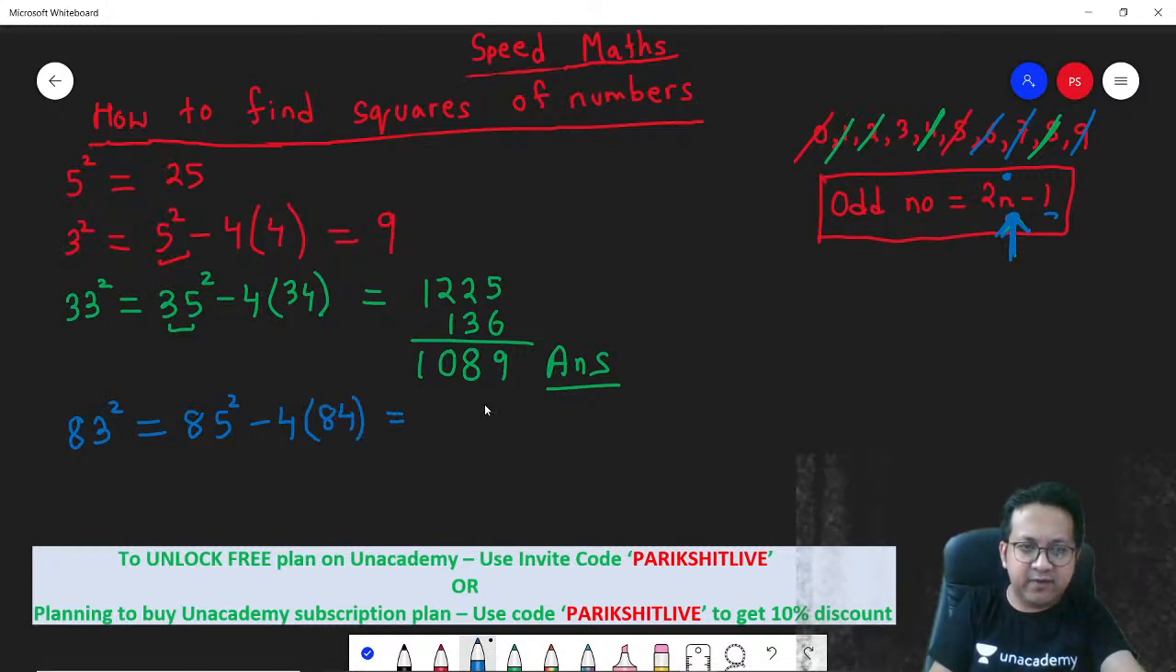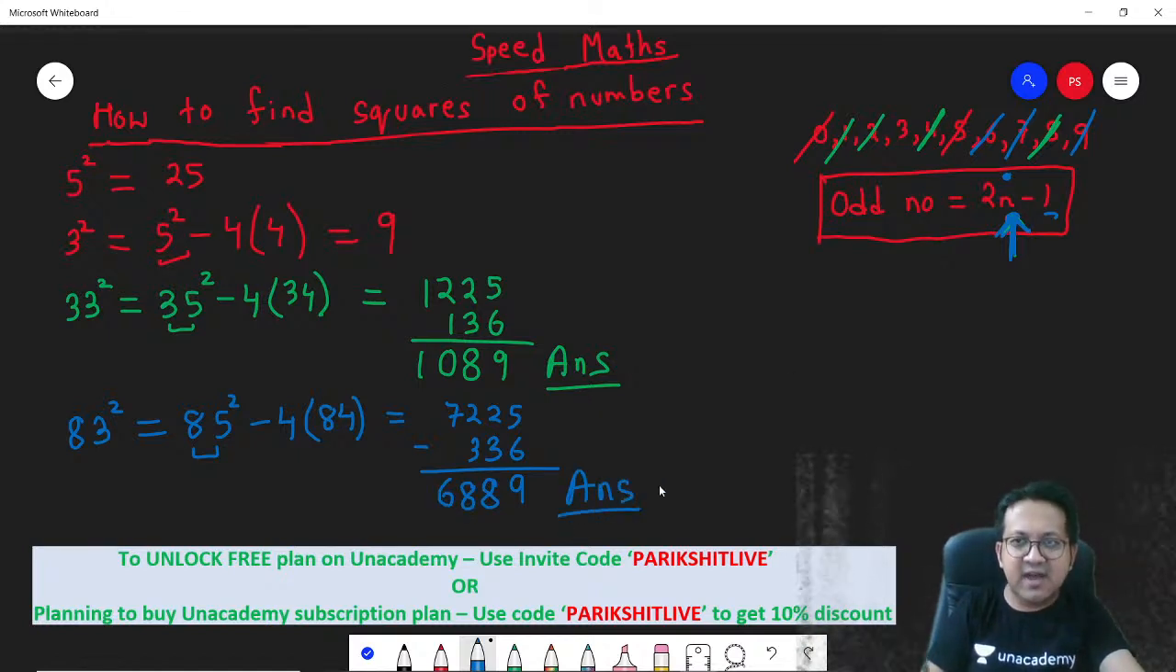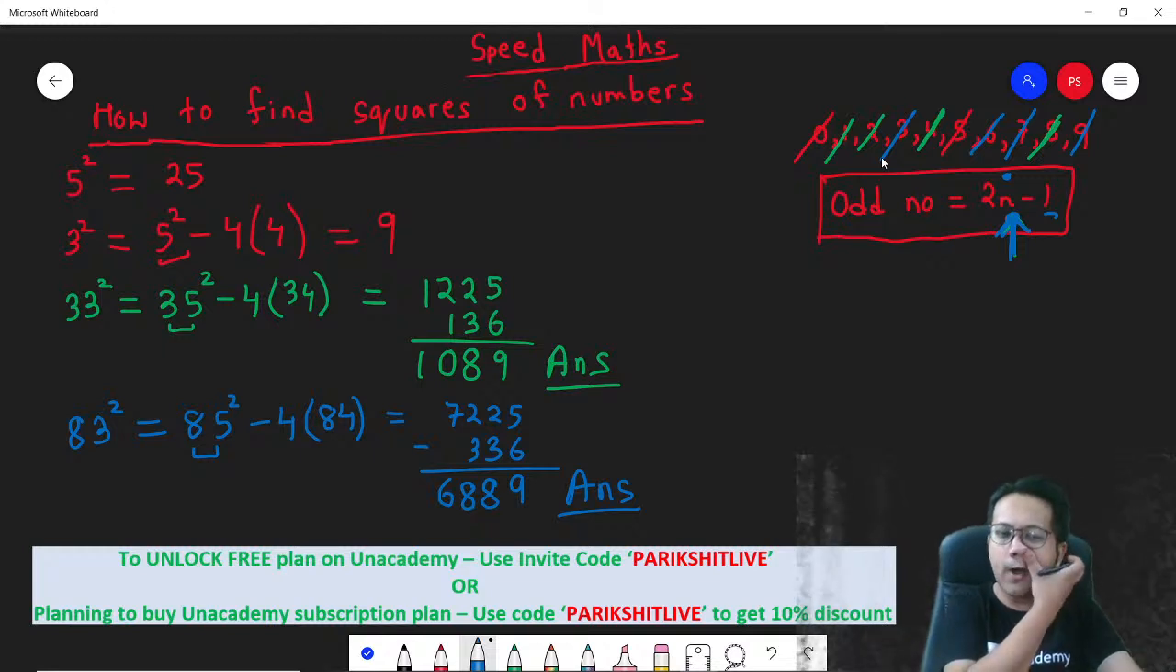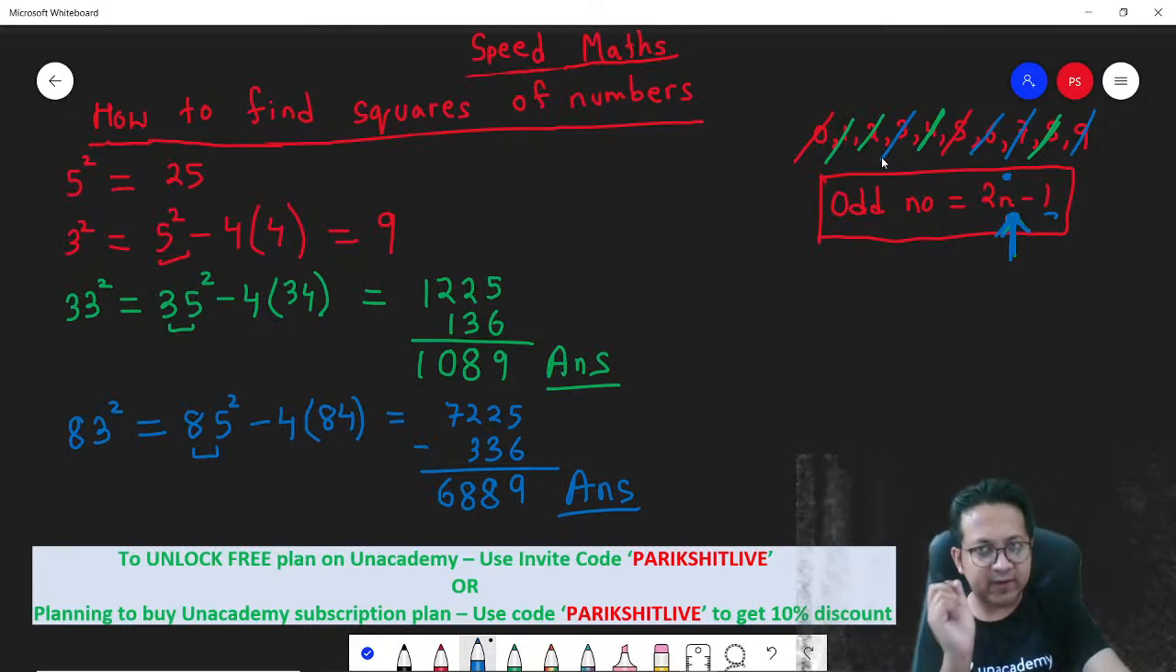So 85 square is 7225, minus 4 times 84, which is 336. So 15 minus 6 is 9, 11 minus 3 is 8, 11 minus 3 is 8, 6889. That's your answer. And this way you can find out the squares of any number within seconds.